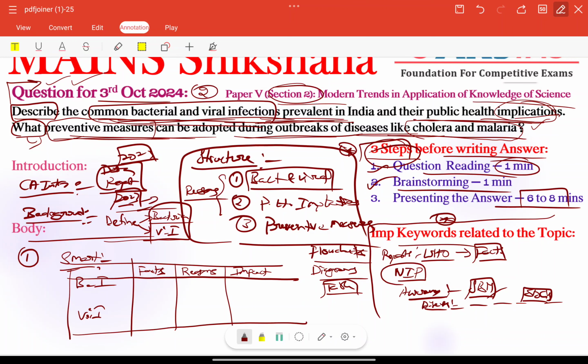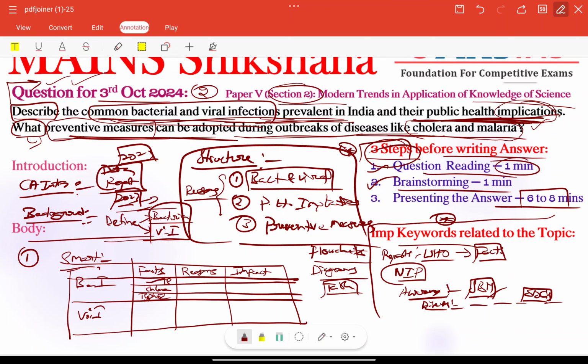Public health impact also, that is the second part, our second keyword of the first part of the question, right? We can also provide public health impact and implications here, right? So very simple. If you take one disease here, for example, we can take TB, for example cholera, right? So we can take another example like typhoid, right?